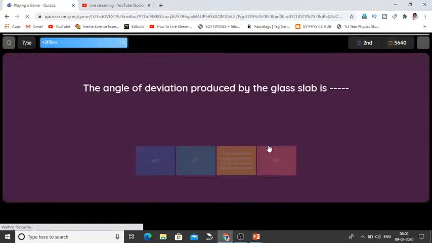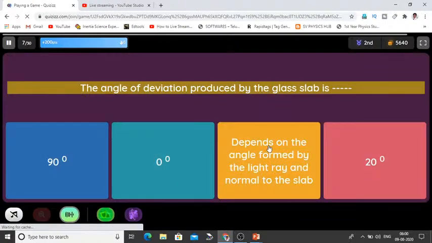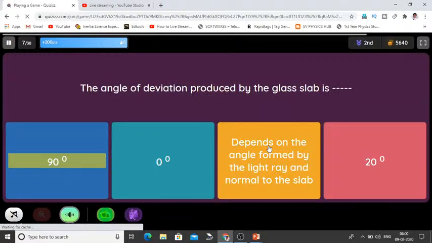Question. The angle of deviation produced by the glass slab is. Option 1, 90. Option 2, 0. It depends on the angle formed by the container.